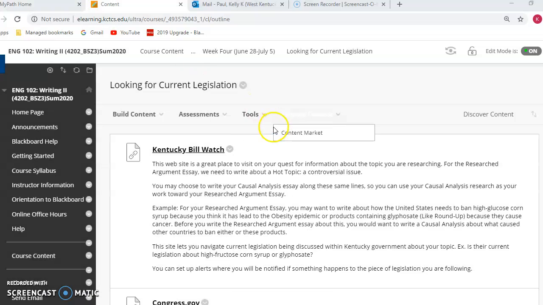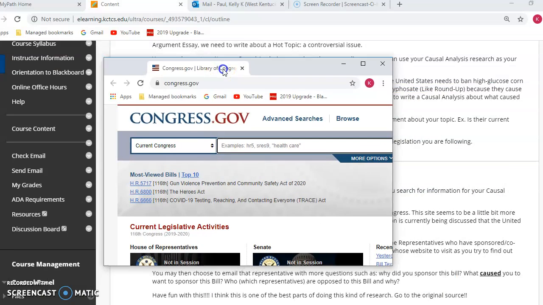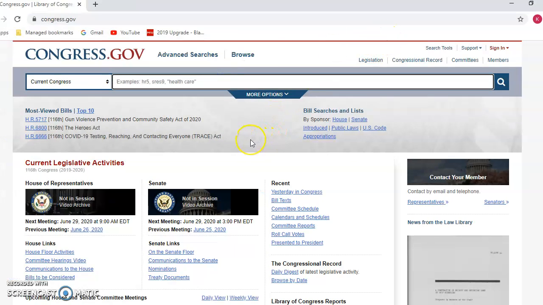Okay, so from there, you can also go to congress.gov, and this website is just like the Kentucky website, but this is for all of the United States. So this would be bills and legislations at the federal level. So you could go through here and play with this as well.